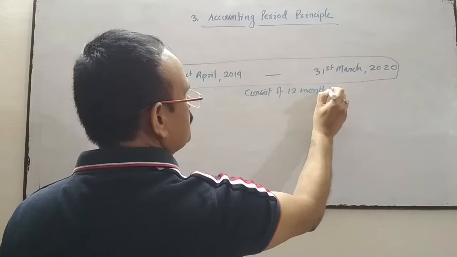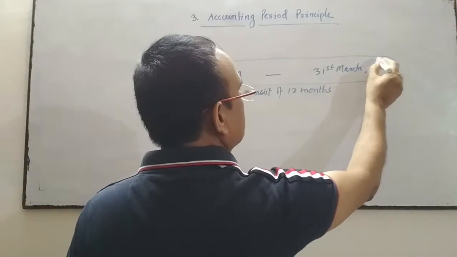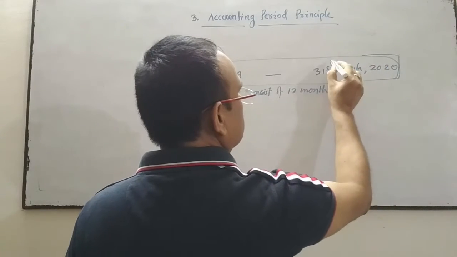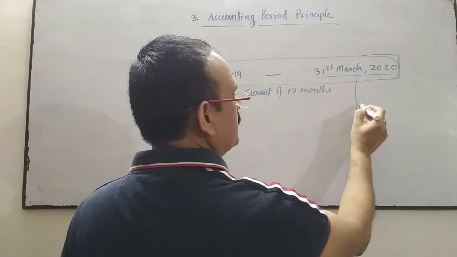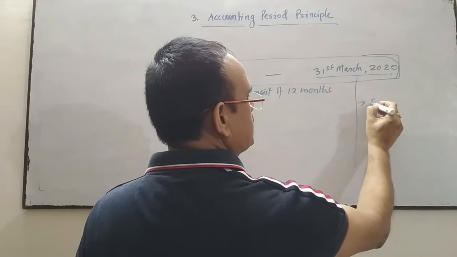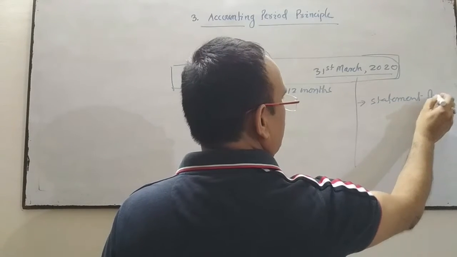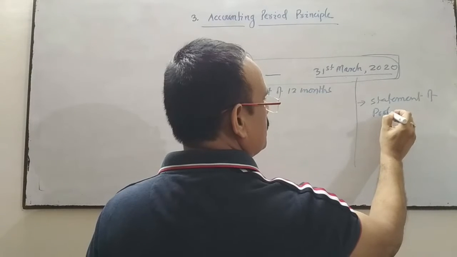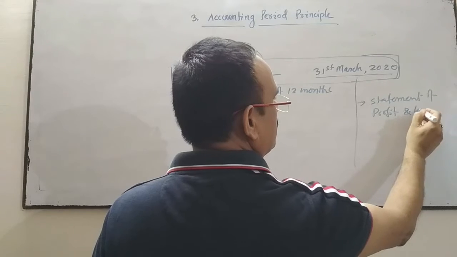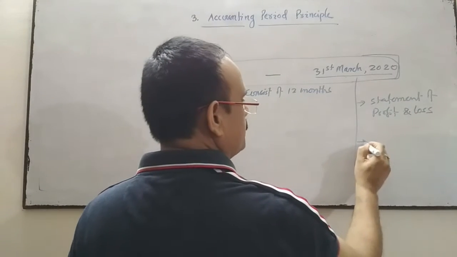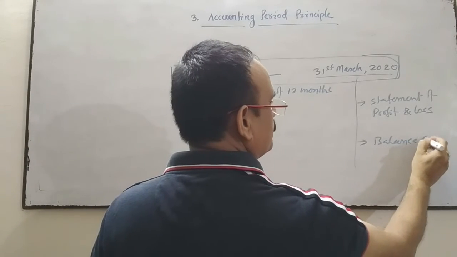At the end of this period, means on 31st March 2020, business prepares a statement of profit and loss account to know the profit or loss of the business, and second, prepares the balance sheet to know the financial position of the business.